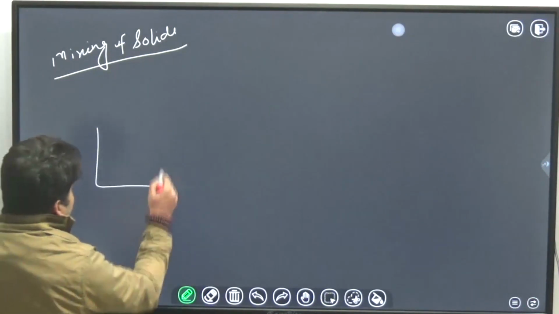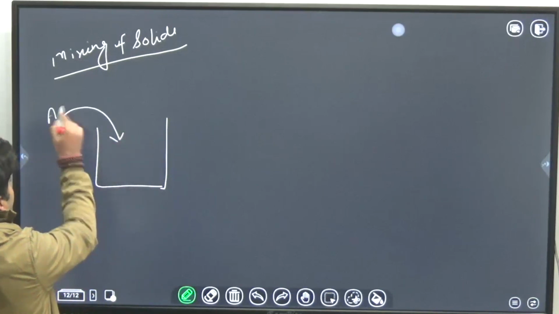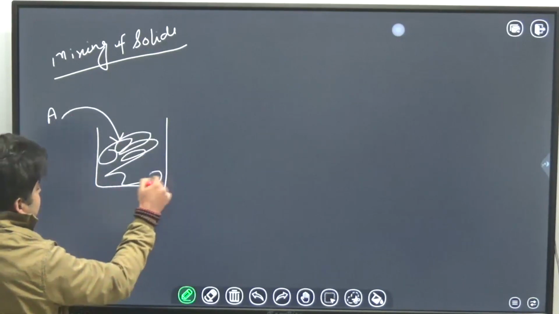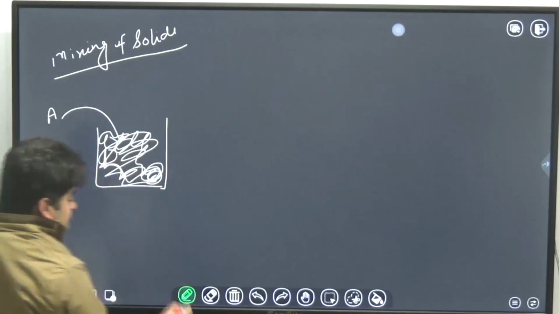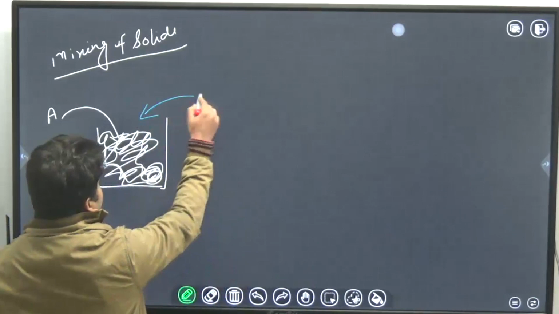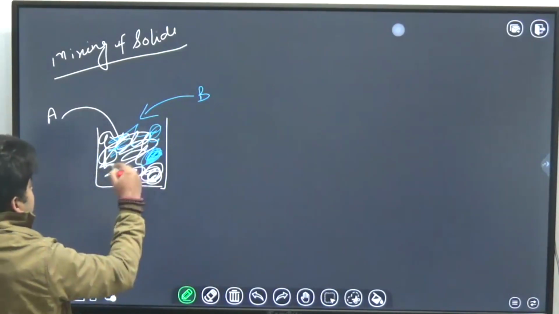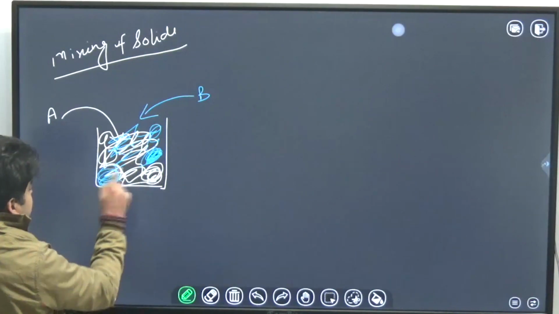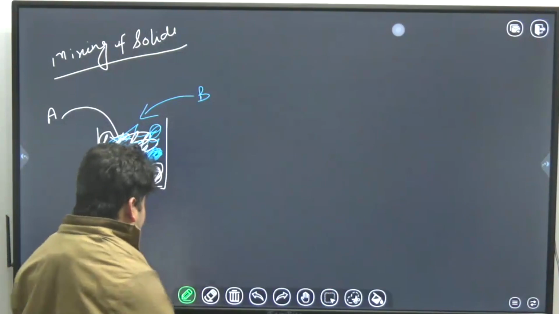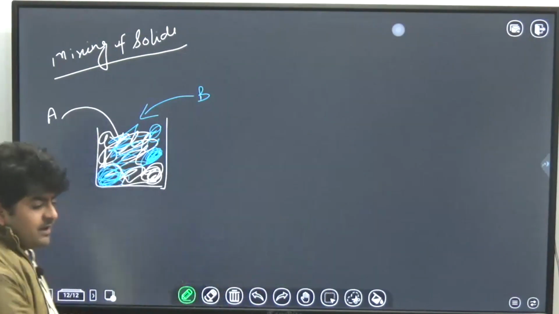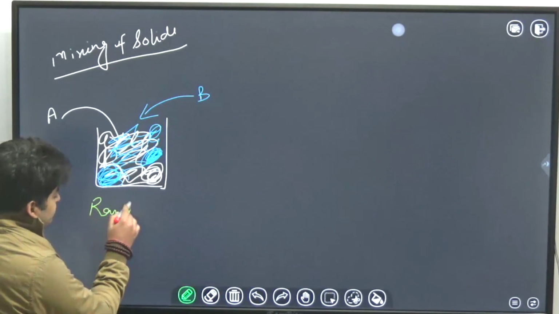So in the container, just try to understand. Initially I am adding component A, then I am adding component B. Initially at time t equal to 0, the distribution will be random.